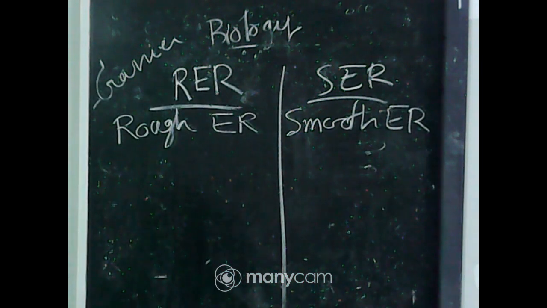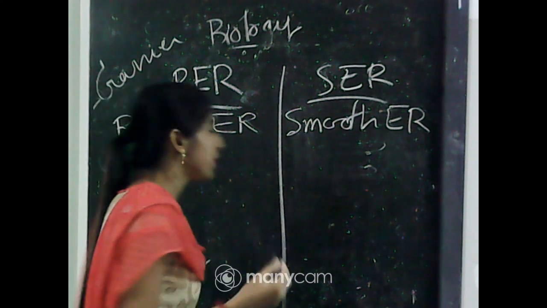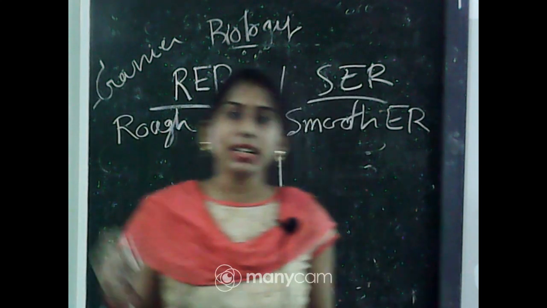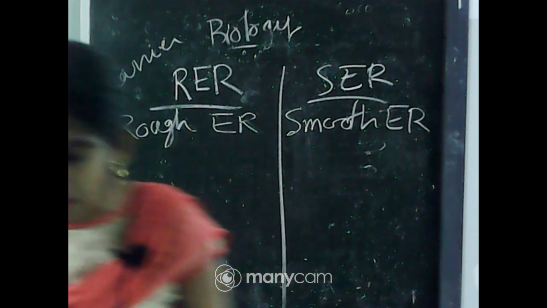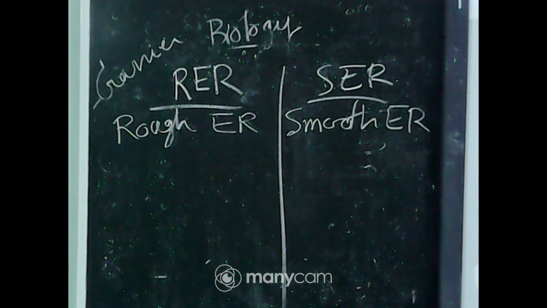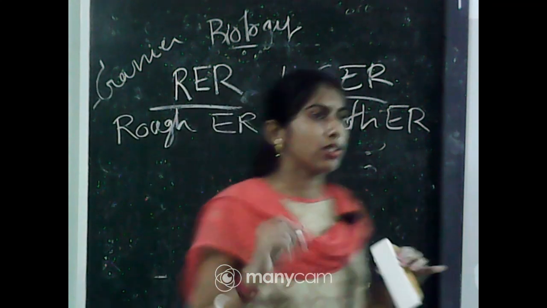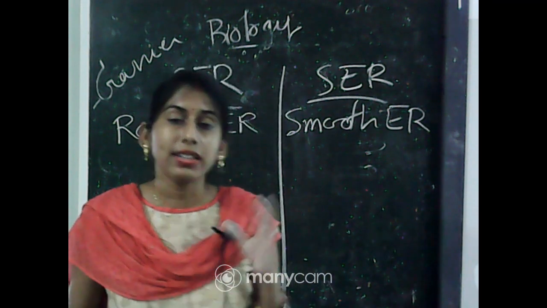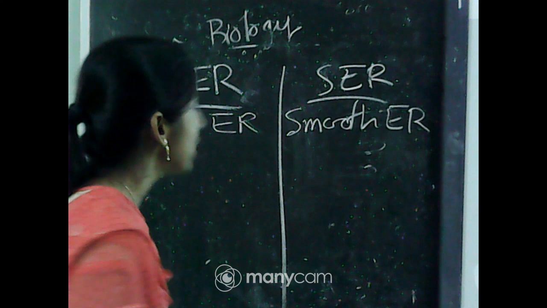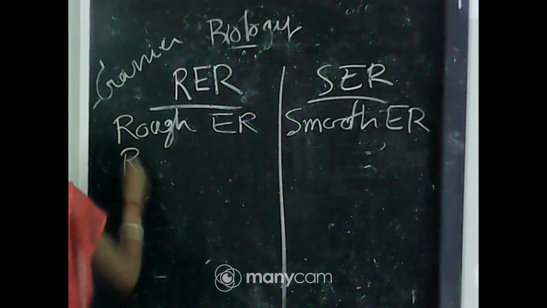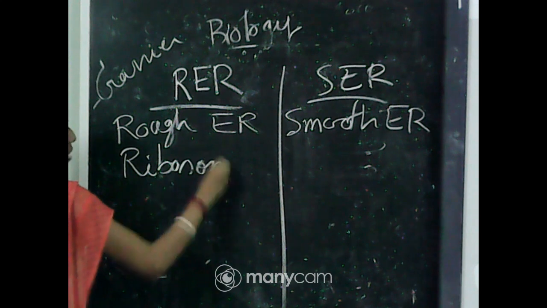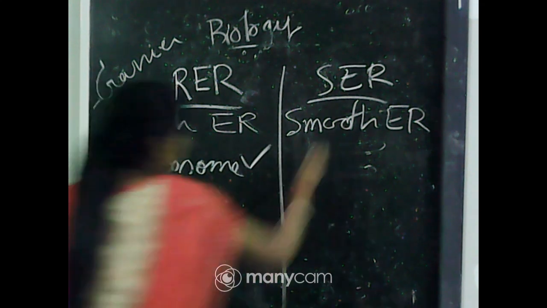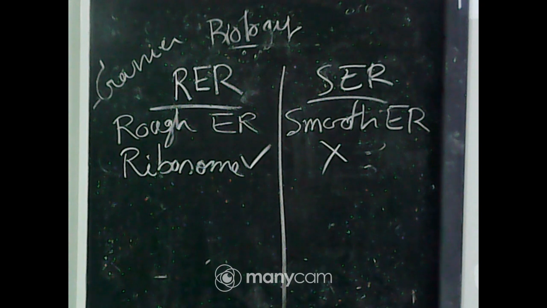Okay. Why is it called RER, and on which basis can these types be formed? If the endoplasmic reticulum bears ribosomes on its surface, this type is called rough endoplasmic reticulum or RER. If ribosomes are absent on the outer surface, it appears smooth, and this type is called smooth endoplasmic reticulum. Now, next point, ribosomes will be present in case of RER, but ribosomes will be absent in case of SER.